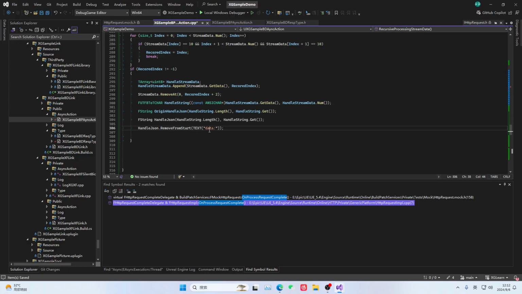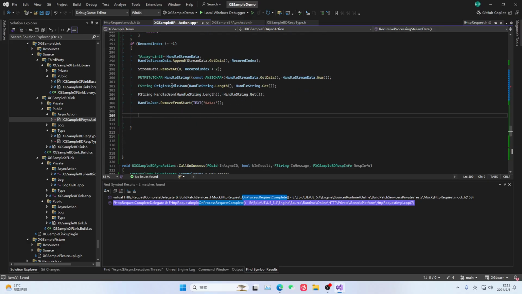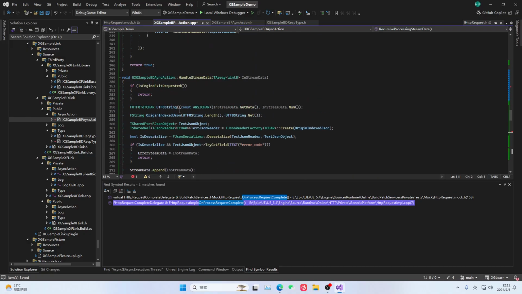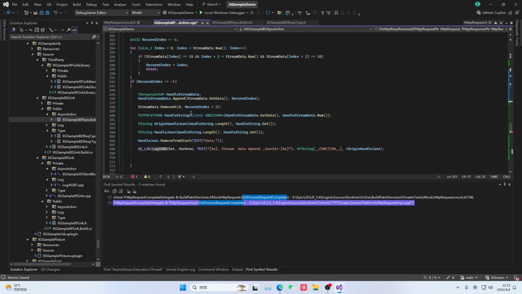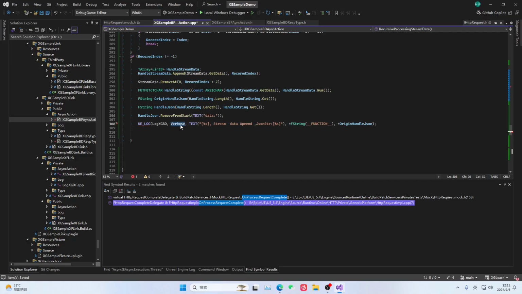And how do we remove this? Here we directly use remove from start. This way we can remove this data. So this is the actual node we need to process. This is the original node. There's data in front of it that we don't need. Then we can print this log to make it easier for everyone to see. We can set the log level higher to display. Of course, when you use it yourself, you'll need to delete it yourself. We won't worry about that.